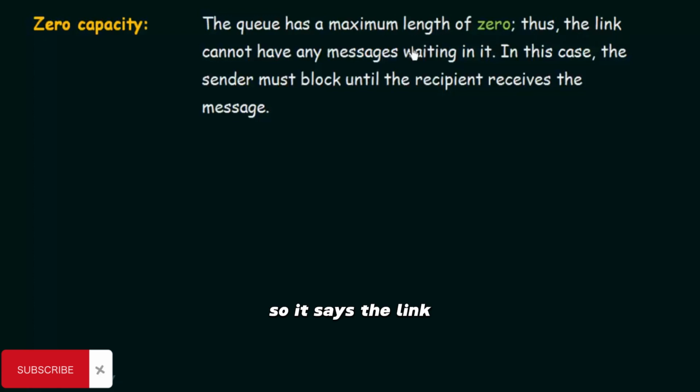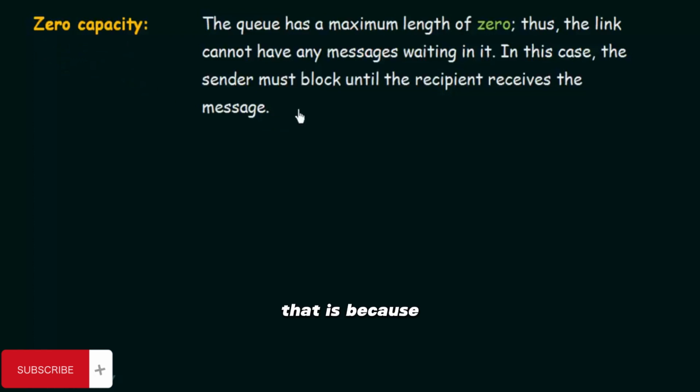So it says the link cannot have any messages waiting in it. In a zero capacity buffer, we cannot have any messages waiting. We can have only one message passing from the sender to the receiver. So in this case, the sender must block until the recipient receives the message. And why is this? When we talk about blocking send, we said that the sender will be blocked until the receiver receives the message. And this has to be implemented in the zero capacity buffer.